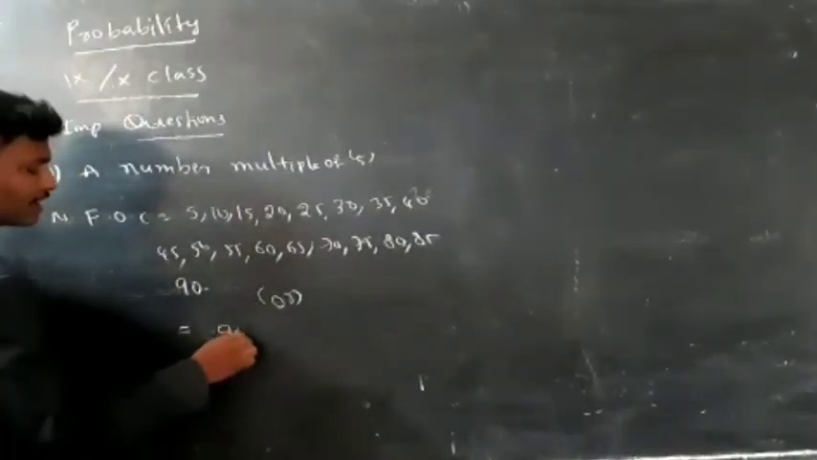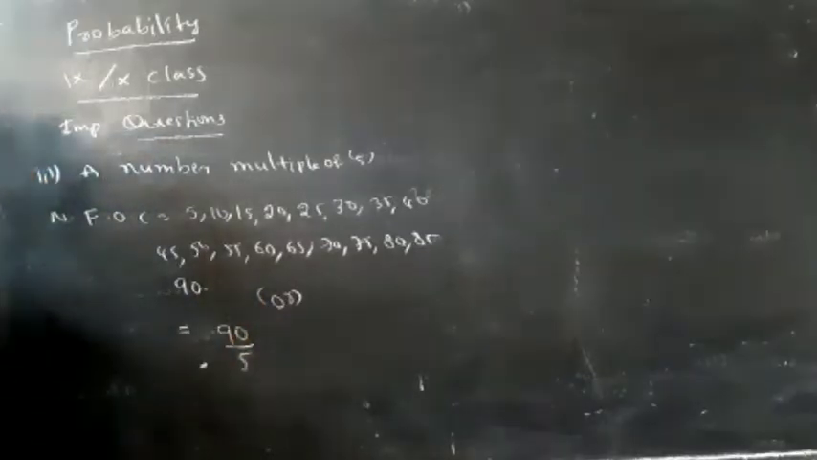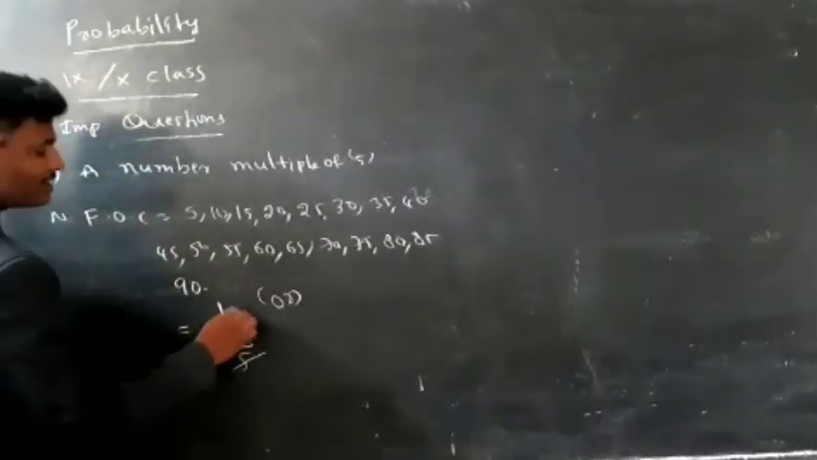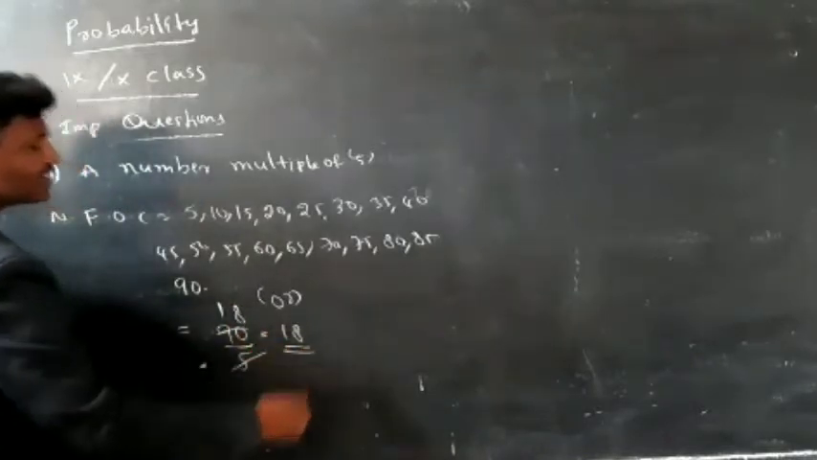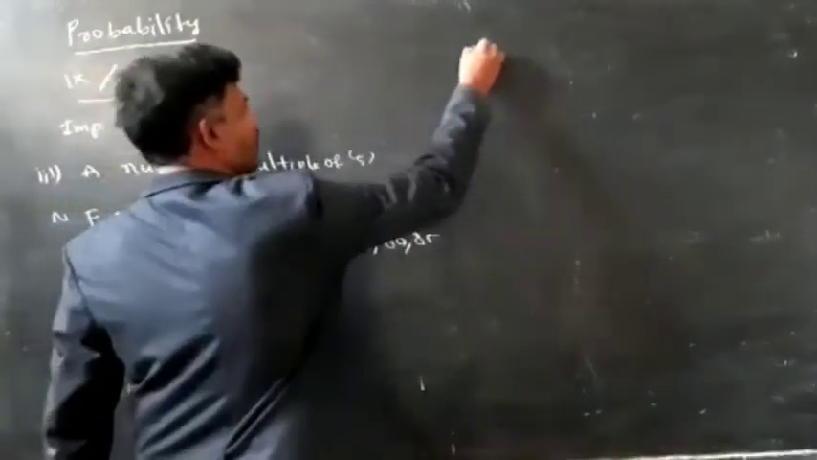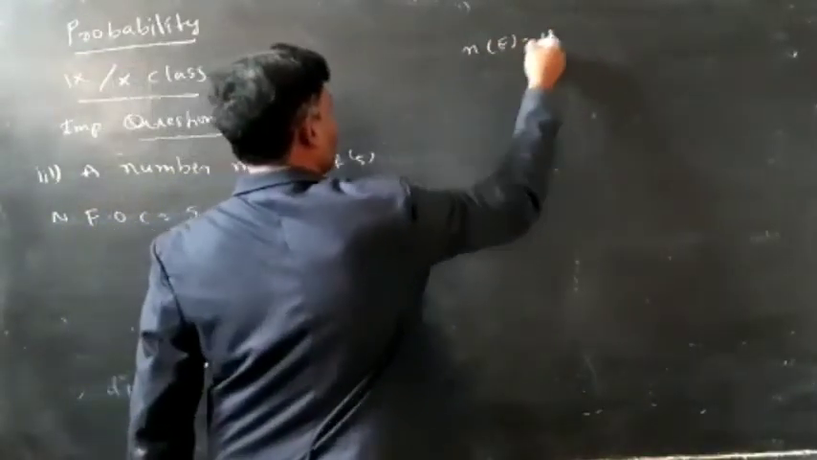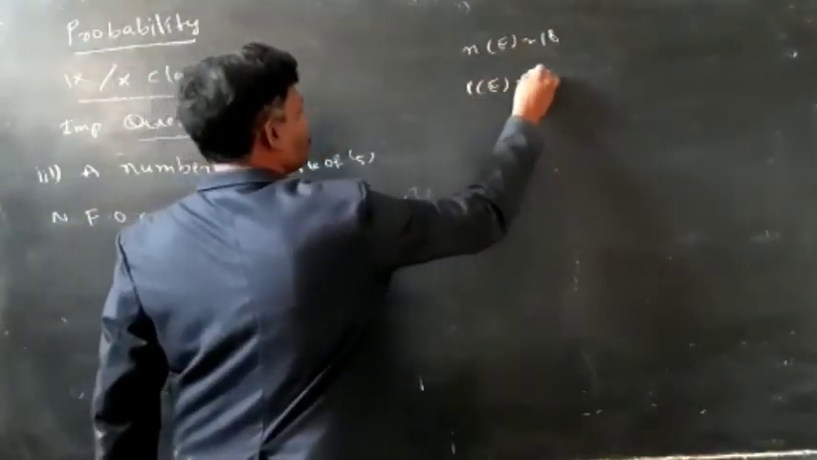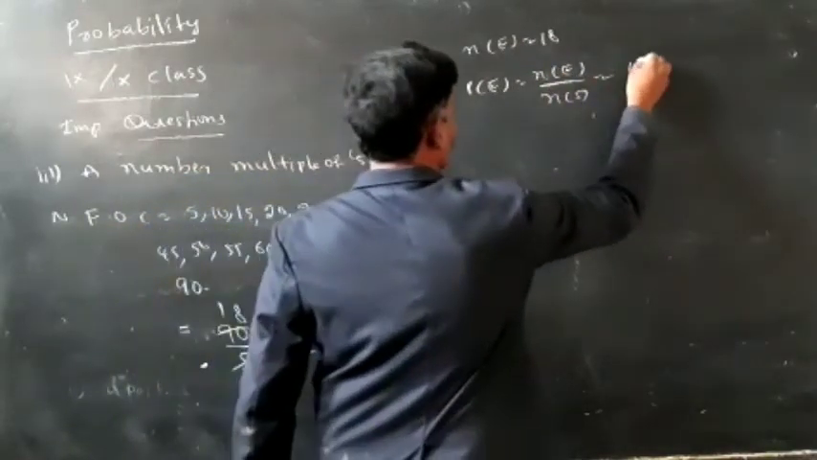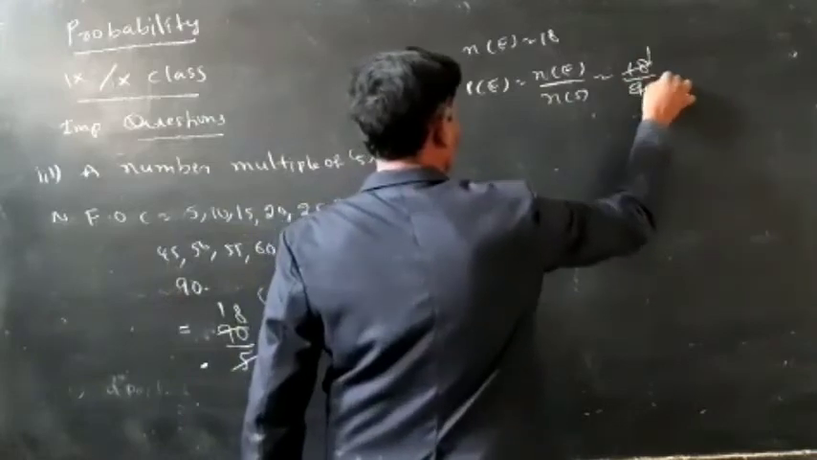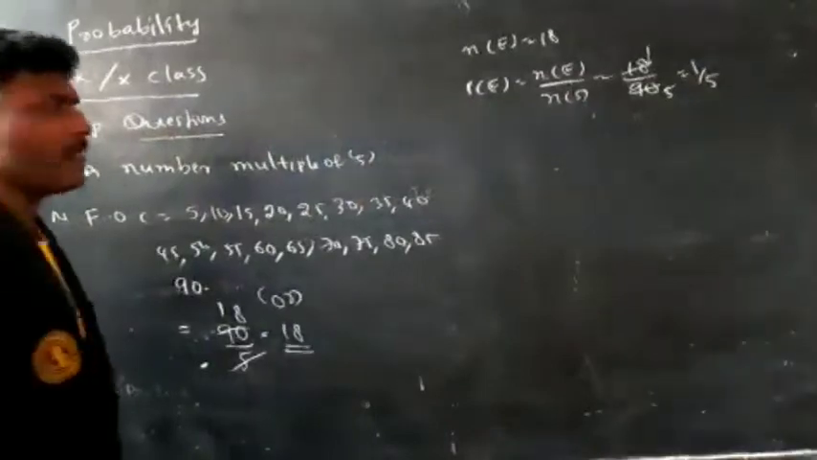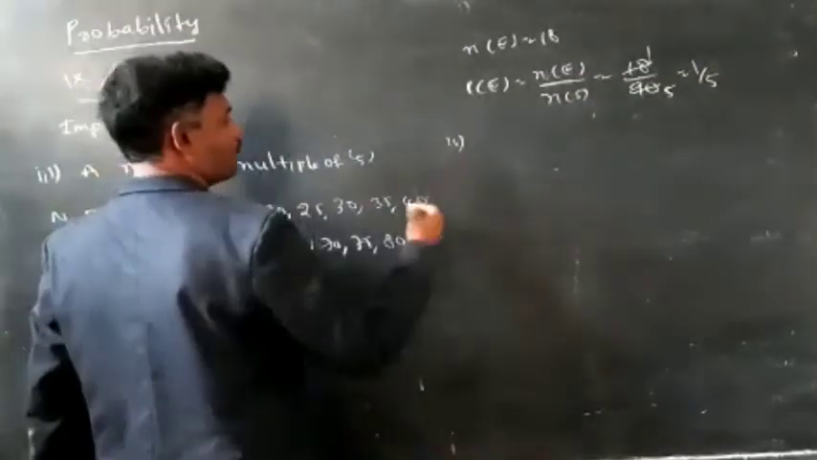So total 90 are there. I need a multiple of 5. So 5 ones are 5, remaining 40, 5 eights are 40. So there are 18 chances. Number of favorable outcomes are 18. So n of E is equal to 18. P of E is equal to n of E by n of S, which is equal to 18 by 90. 18 ones are 18, 18 fives are 90. So what is the answer here? 1 by 5.